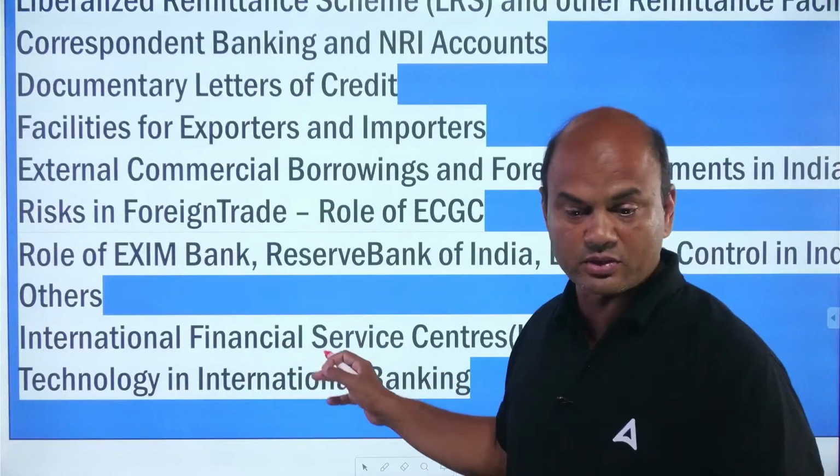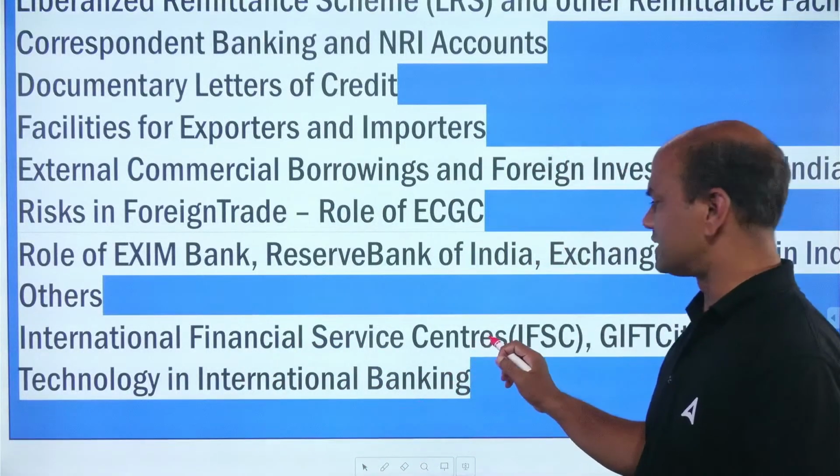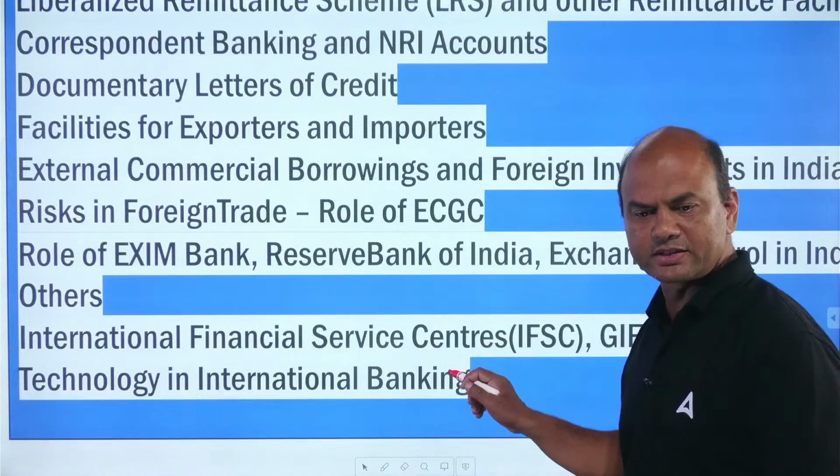Now, these are all theory topics. Technology and international banking are also all theory.